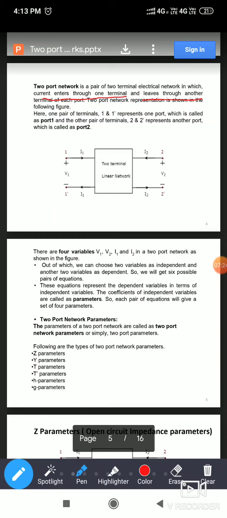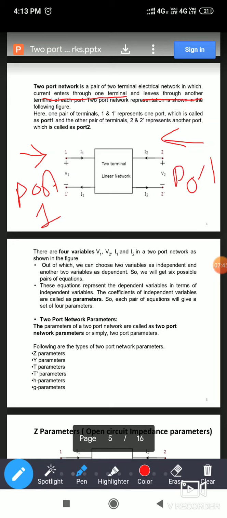As per the common or basic diagram, the direction of current is like this. Here one pair of terminals is represented by 1 1 dash, and the second one is called 2 2 dash, where this acts as port 1 and this acts as port 2.